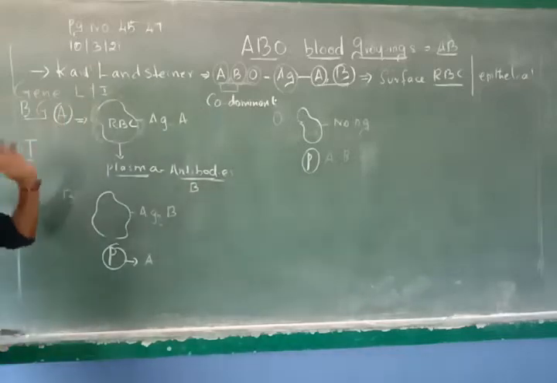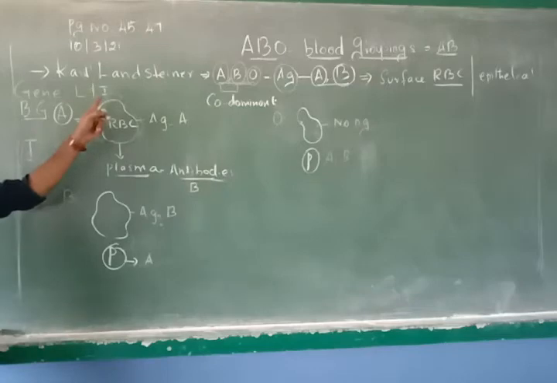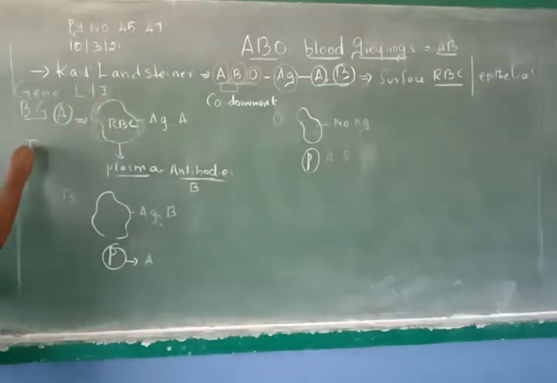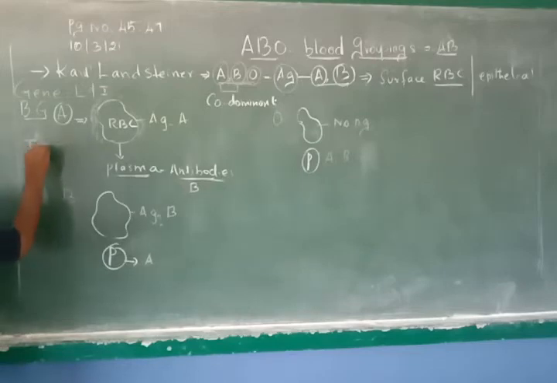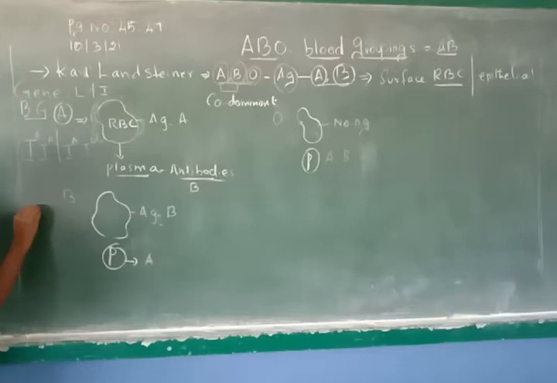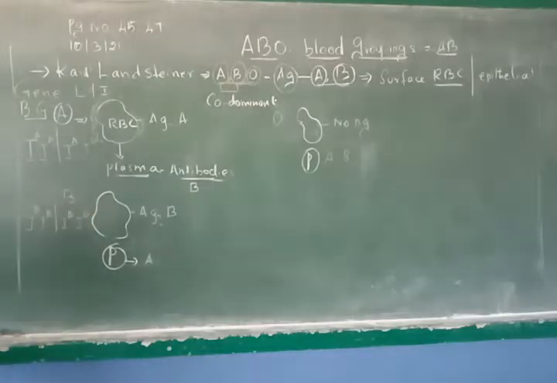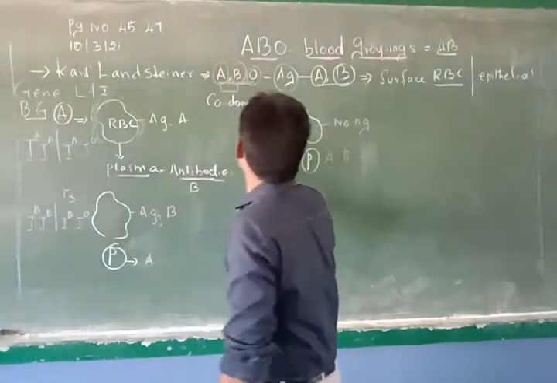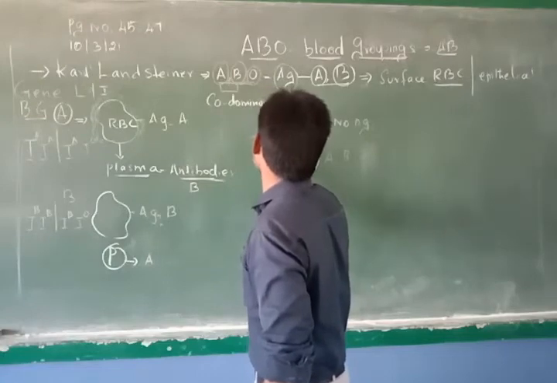Based on this, he has given the word isoagglutination for I. So a person who has blood group A will have an allele called IA, or even IA and IO. A person who has B blood group will have IB or IB and IO. The person who has O blood group will have IO.